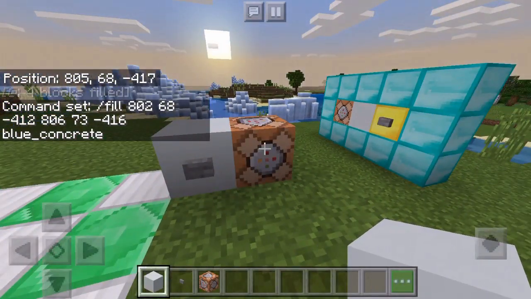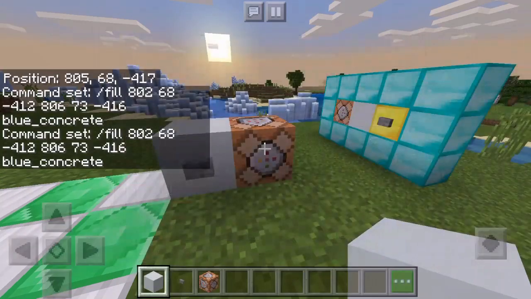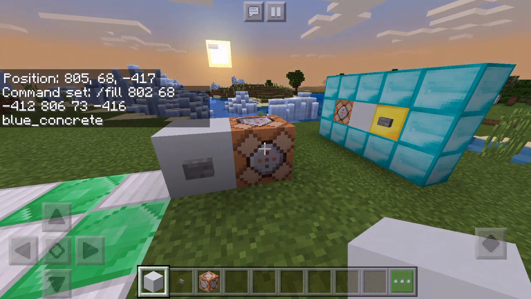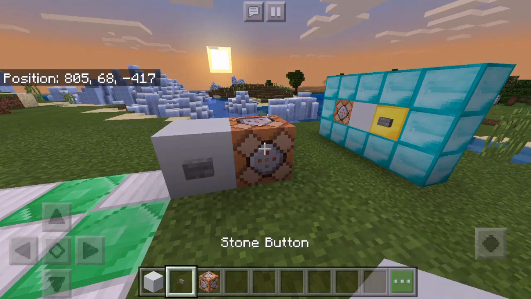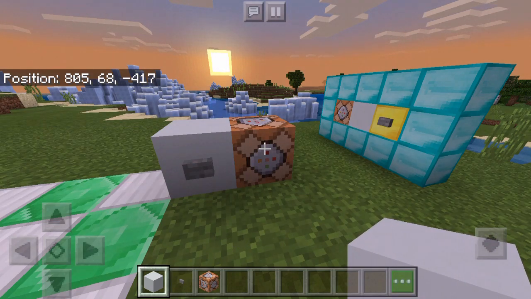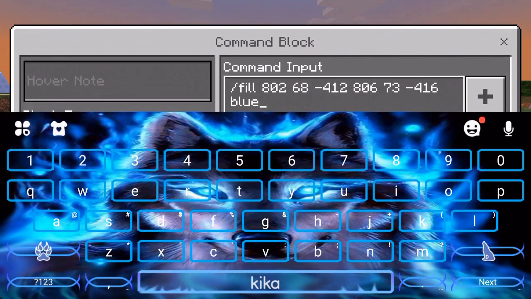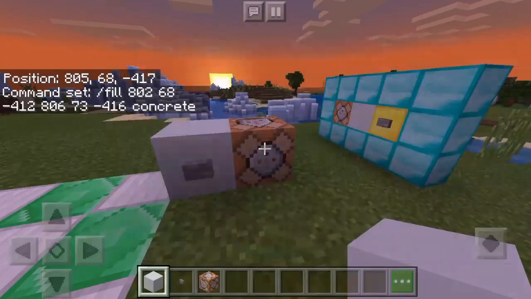Just put concrete wrong, didn't I? No. So I'm just going to put in concrete since blue concrete didn't work. Okay.